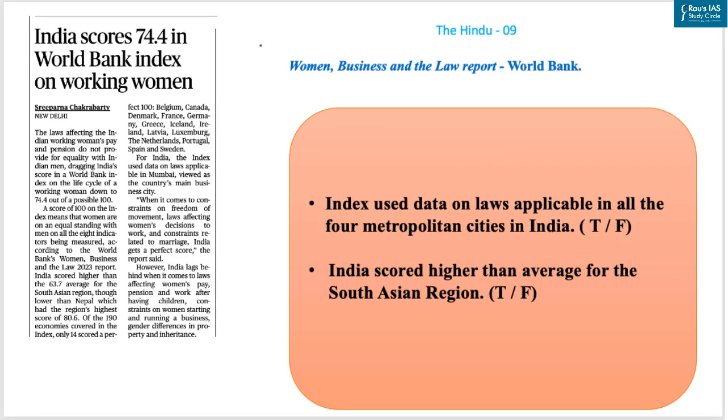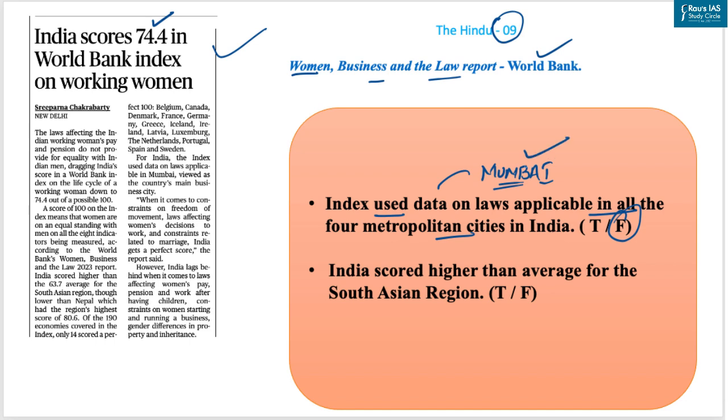Our next pointer is based on this article which appeared on page 9. The context of this article is that recently the World Bank released the Women, Business and the Law report, according to which India scores 74.4. Now the first statement is, the index used data on laws applicable in all the 4 metropolitan cities in India. Now this statement is false, as the index used data from Mumbai only and not all 4 metropolitan cities, as it is viewed as the economic capital of the country.